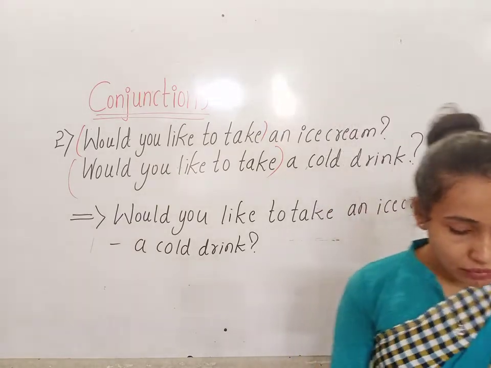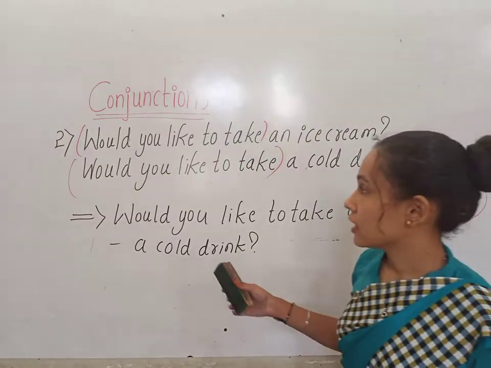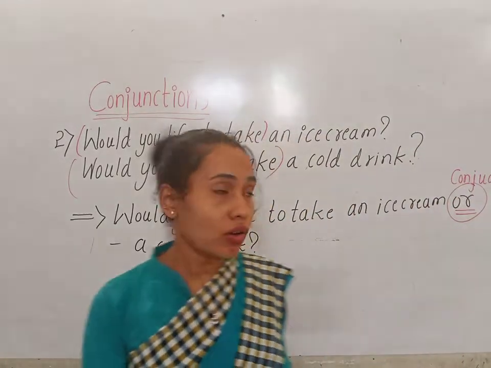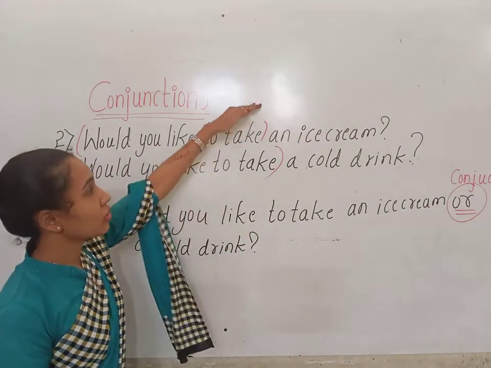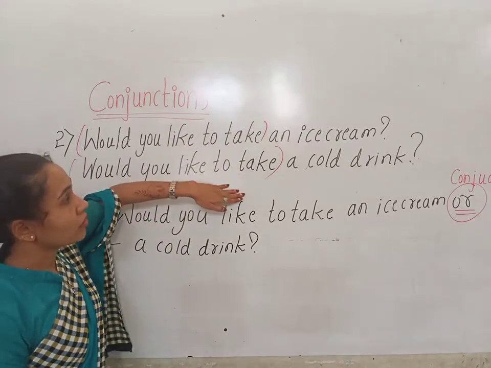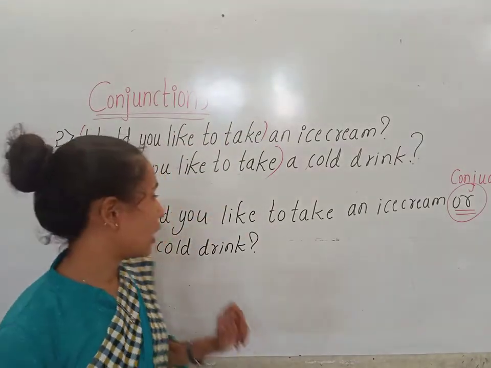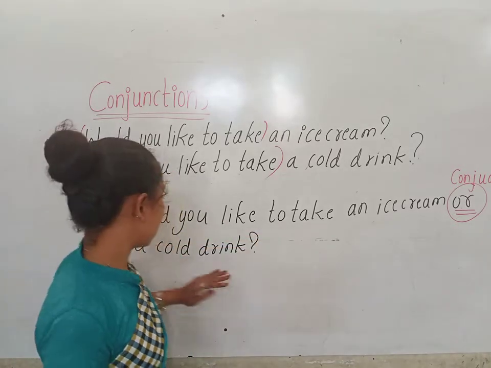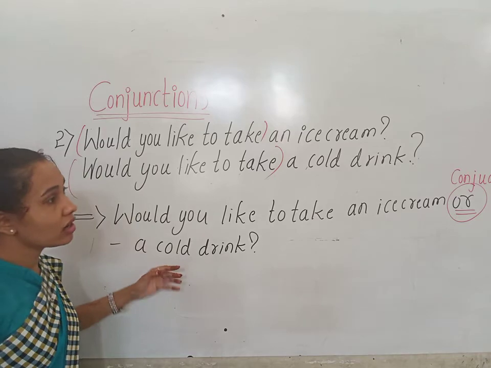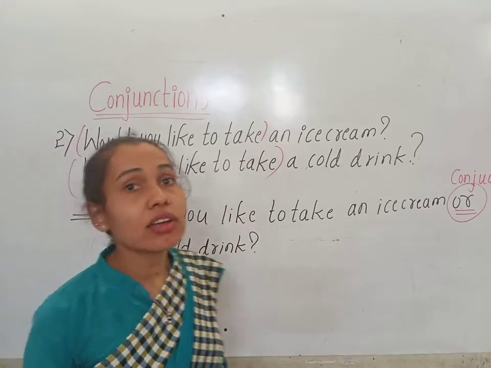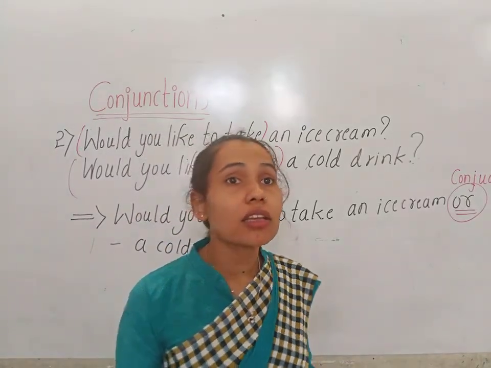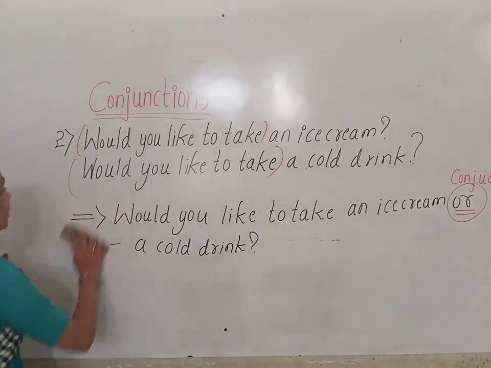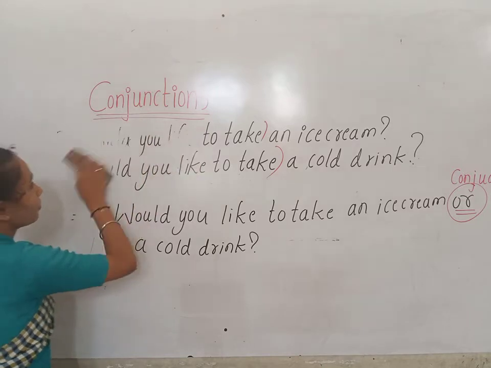Now let us see the third one, children. For the choices, which conjunction do we have to use? Or. Okay, we don't need to use the common part twice. We can use it only once. Would you like to take an ice cream or a cold drink? So here we can join and write the sentence by using the conjunction. Okay children, now let us see the third example.